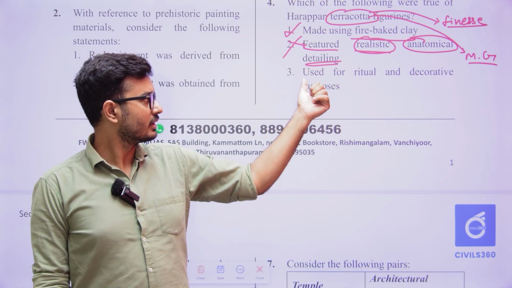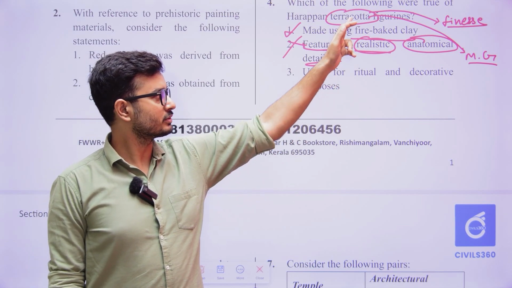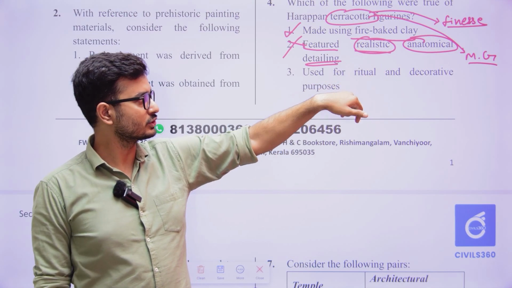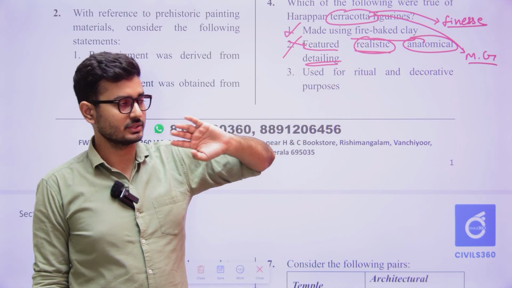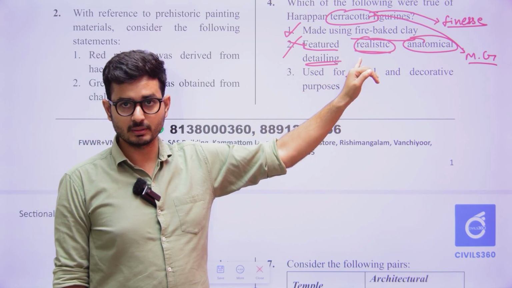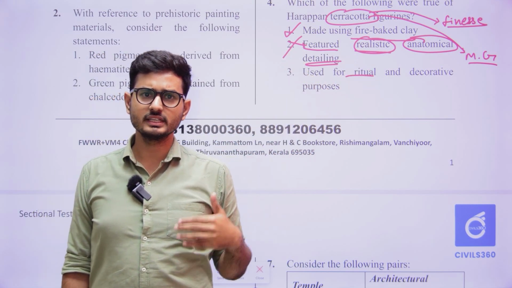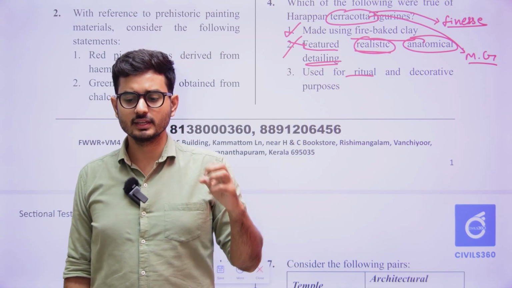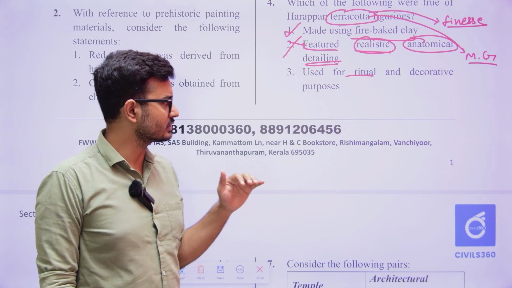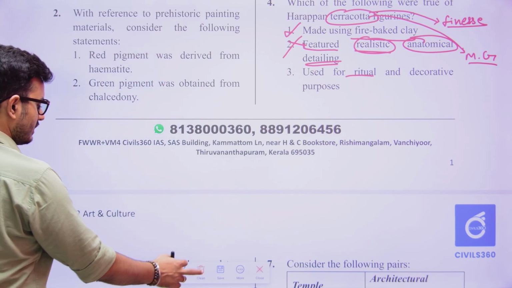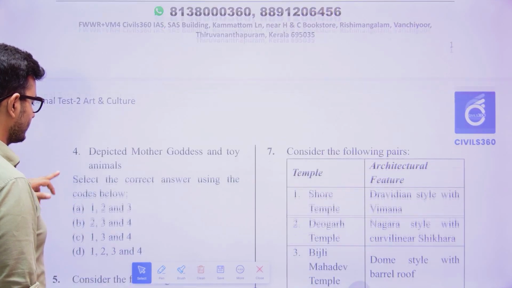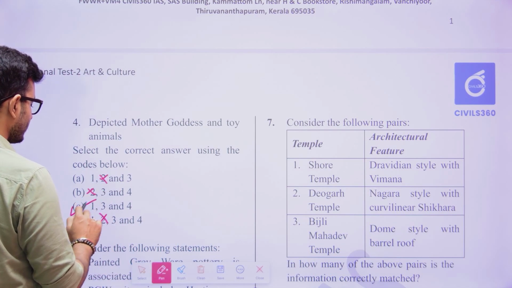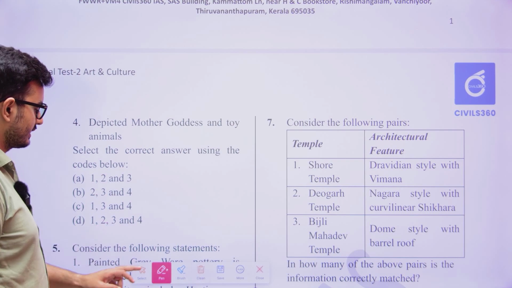Okay, all right. So used for ritual and decorative purpose. The most famous terracotta was Mother Goddess. So Mother Goddess, she was used for what? She was used for the decorative purposes. All right, sorry, the ritualistic purposes. And in terracotta, toys and bullock carts and all the other things were also made. So those particular things were also utilized for the decorative aspect. That was another aspect. So the third one is correct. We know that the second one is incorrect, so you just eliminate the second and you get the answer as 1, 3 and 4. This is how you can get the answers.